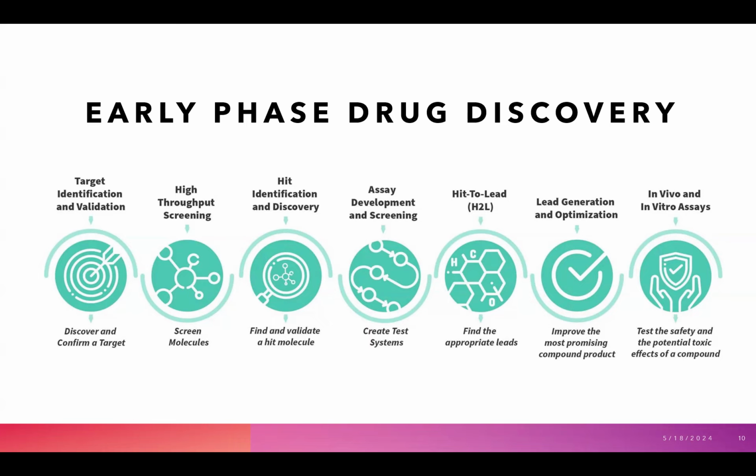The last step is to review the in vivo and in vitro assays. At the end of these early stages of drug discovery, the resultant potential compound must be tested under certain conditions similar to the cell condition. After that, the molecule goes to the next preclinical and clinical levels for approval processes.